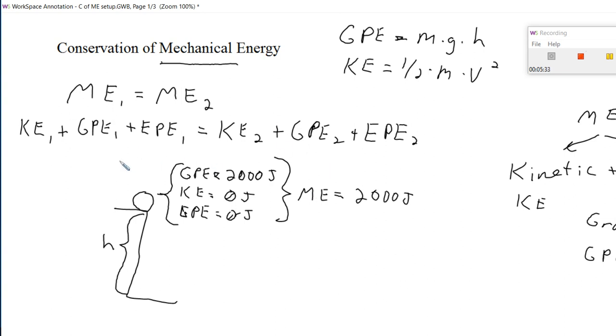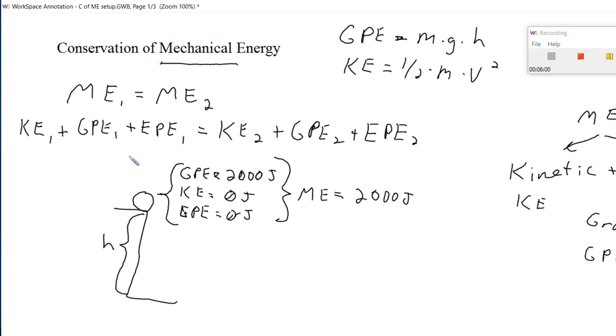Now, if this object all of a sudden falls off the cliff and begins to fall toward the ground, well, as it falls, its height gets less and less, and so the GPE reduces. It becomes less and less. But also as it's falling, its velocity becomes greater and greater. It accelerates, and specifically it increases in speed. And so even though its height and its GPE are reducing, its velocity and its kinetic energy are increasing.